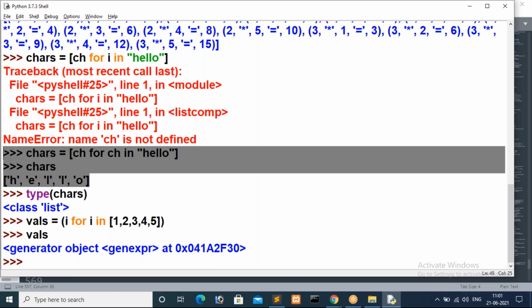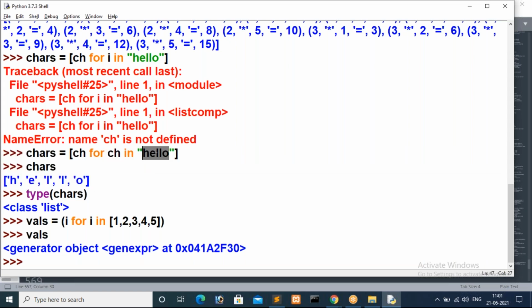Just observe these two, guys. This is the example I'm giving. Inside list comprehensions, we are iterating a string iterator. Here iterators we are implementing. So with the list comprehensions concept, when I try to print chars, it prints values directly. But when we change the brackets to parentheses, that is, when the list concept is implemented inside parentheses, in that case we are getting something like a generator, guys.